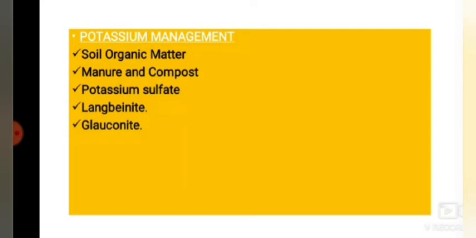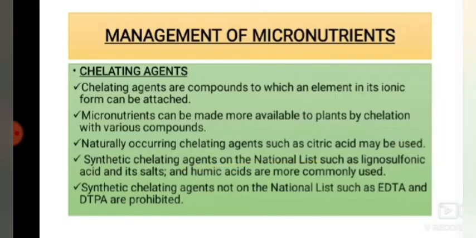Management of micronutrients. Here you have seen about the major nutrients NPK and how organic sources are helpful in fixing nitrogen, phosphorus and potassium. Now we are going to see how we can manage the micronutrients. Micronutrients essential to plants include calcium, sulfur, iron, manganese, boron, copper, zinc, molybdenum and nickel. These are all the micronutrients which are required for plant growth.